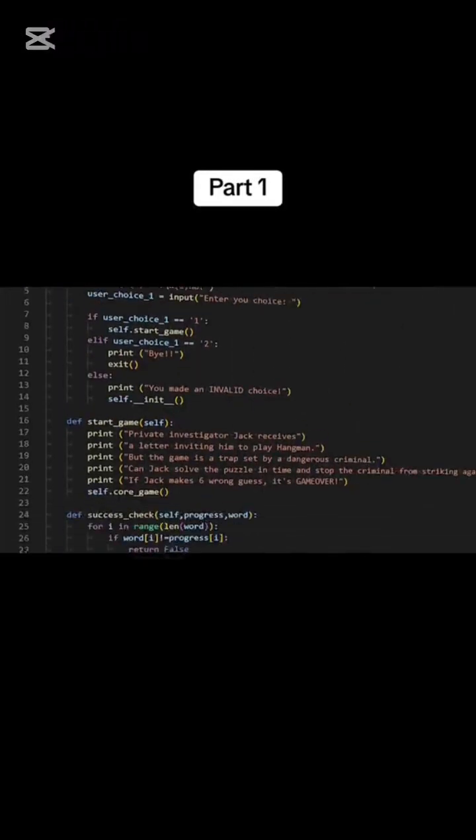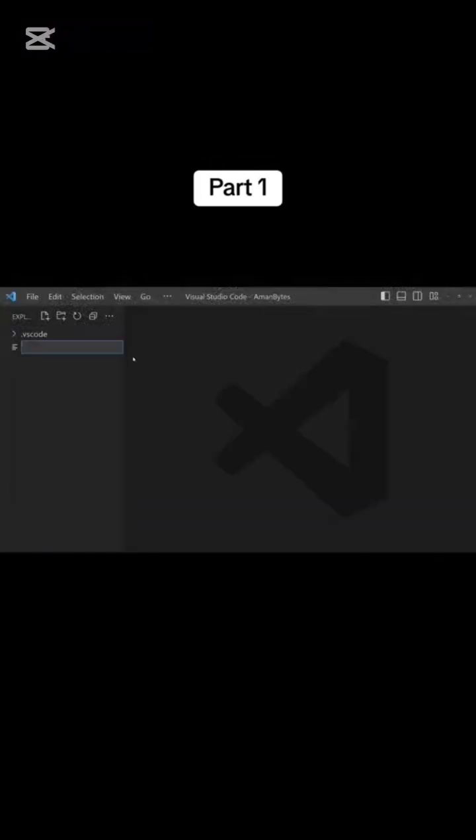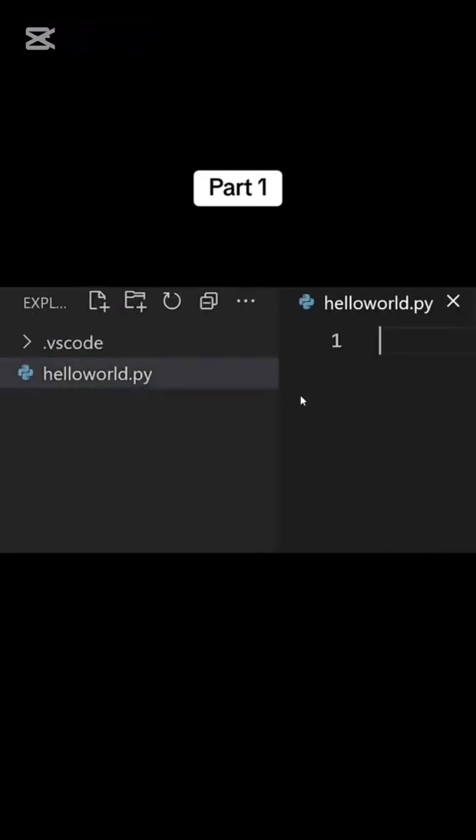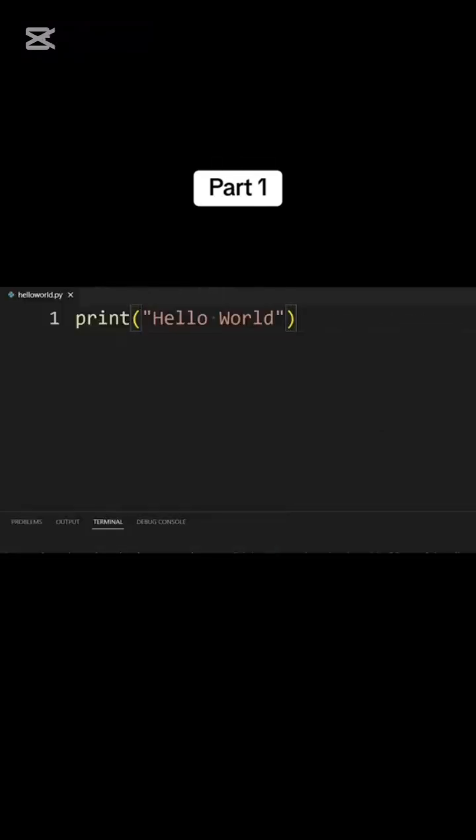Python is a high-level interpreted programming language that executes the code line by line. It was developed by Guido van Rossum in 1991. A Python file ends with a .py extension. This is a simple Python program that prints hello world.